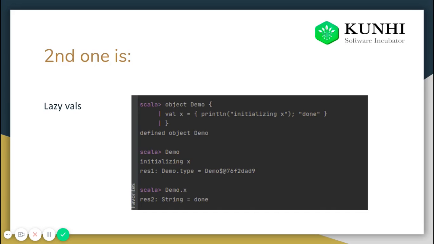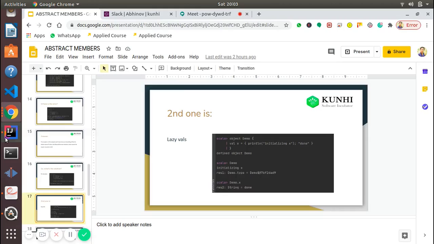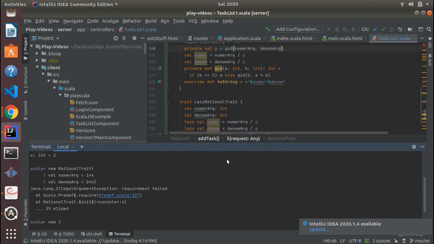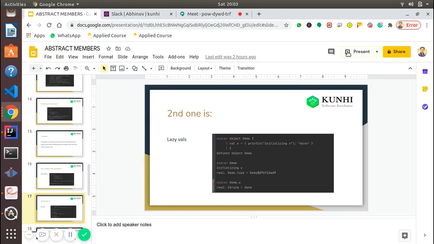So in the lazy vals, what we are doing is that it will be better if I go through the code, but the code will take too much time. So let's just discuss it through the slide only.